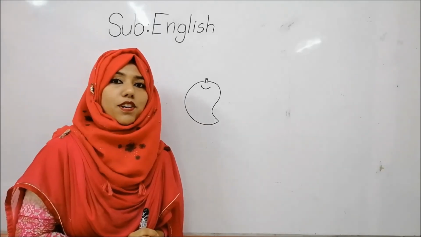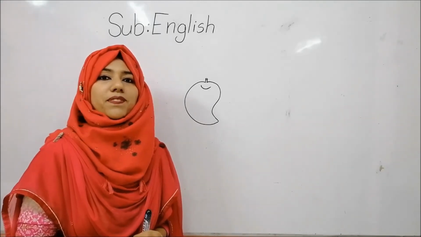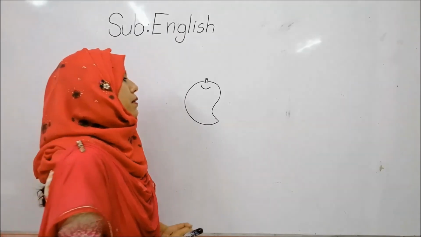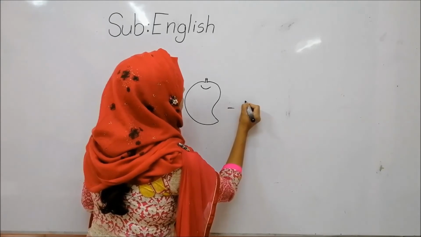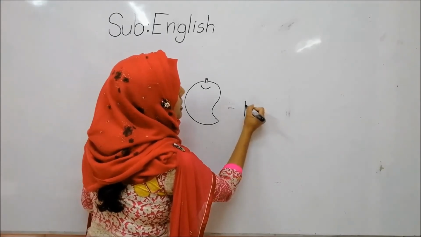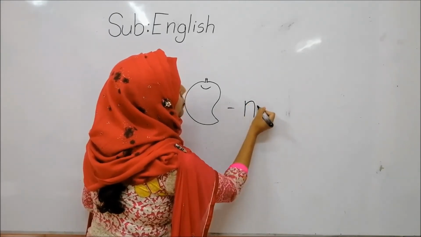Mango. So which letter's phonic sound is M? M phonic sound is ma. So M for mango. I will write here letter M.